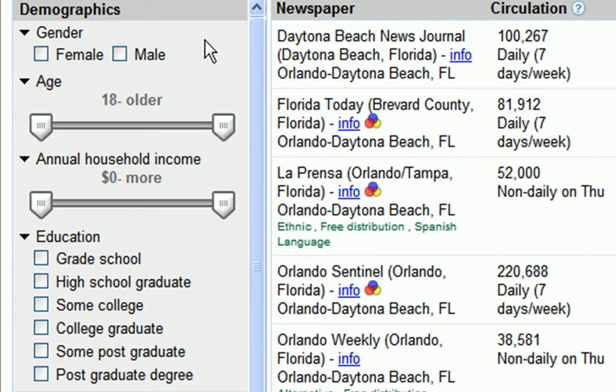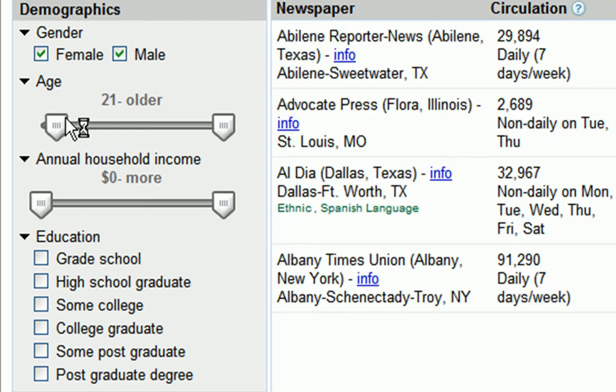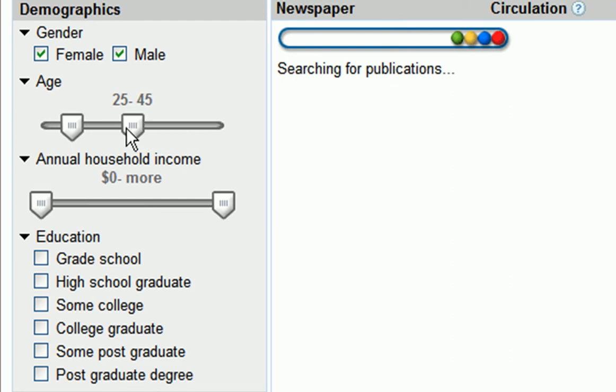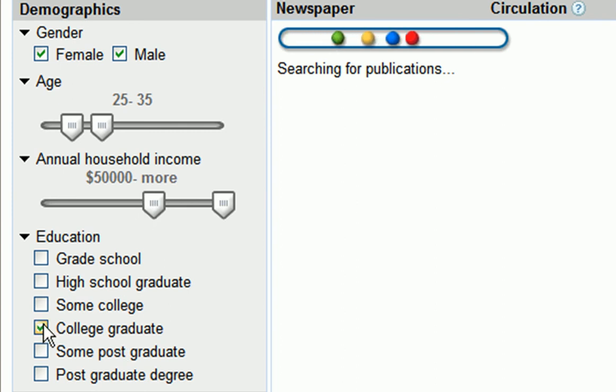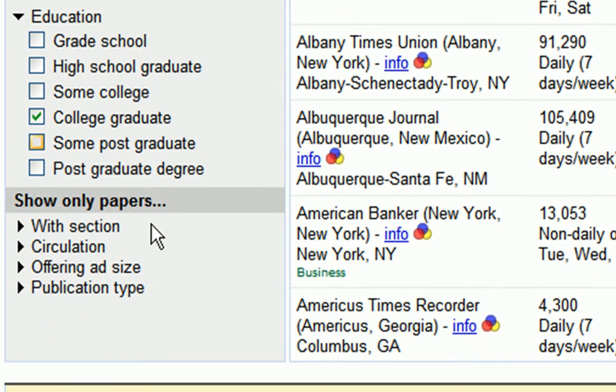For example, I can use these demographic filters to reach a specific target audience. Since I'm interested in advertising to young professionals, let's assume that my target audience consists of male and female college graduates who are between the ages of 25 and 35 with an annual income of over $50,000. I'm going to adjust these levers right here to zero in on the publications with the highest circulation of my chosen demographics. In addition to refining my search results by demographics, I can also filter by newspaper section, color ads availability, circulation, ad size, and publication type.